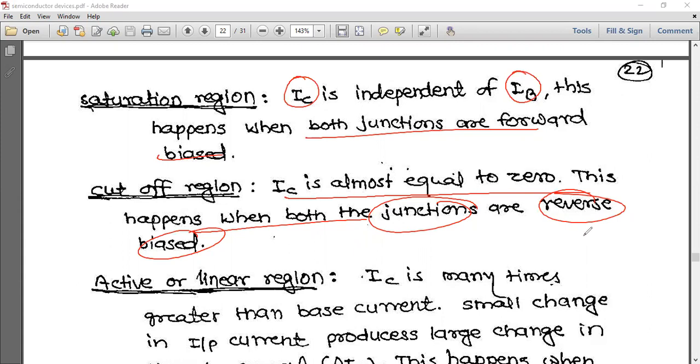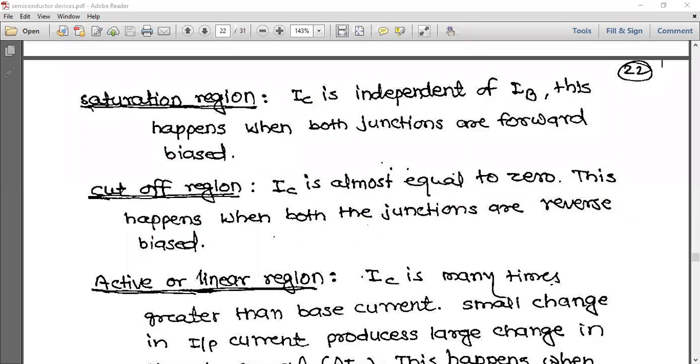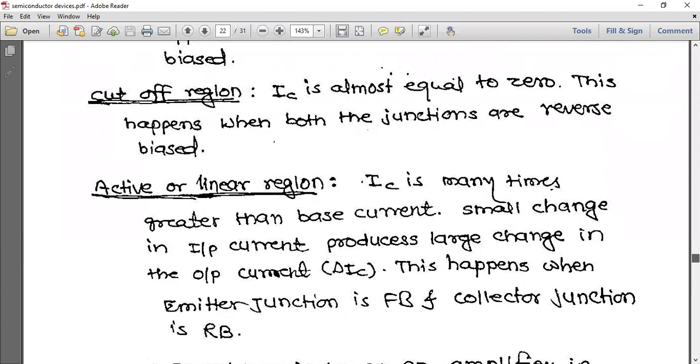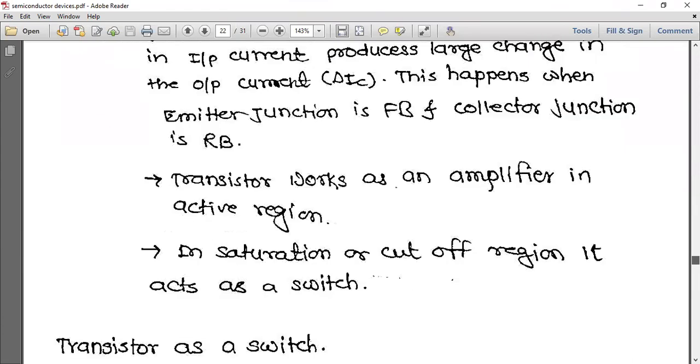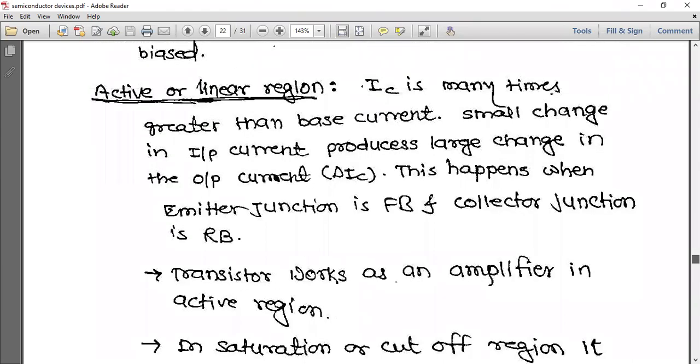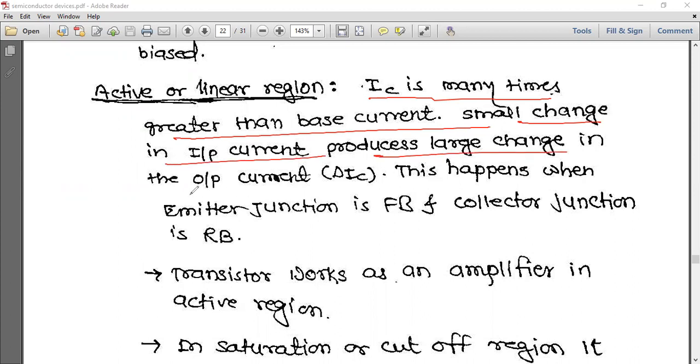That is cutoff region. Next is the active or linear region, which I have shown already in the graph. IC is many times greater than base current. A small change in input current produces a large change in output current, and this happens when the emitter junction is forward biased and the collector junction is reverse biased.